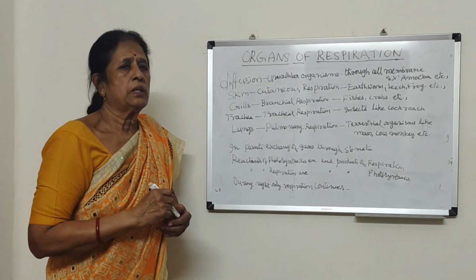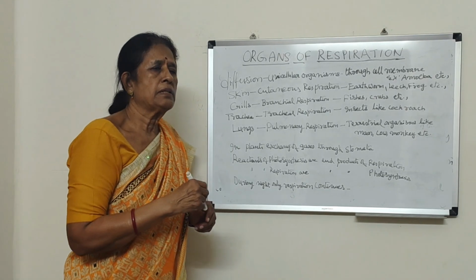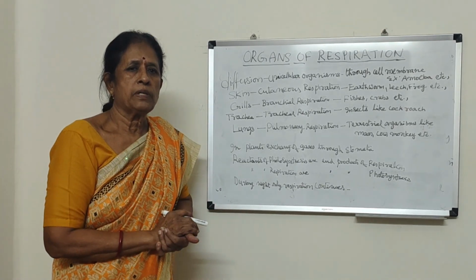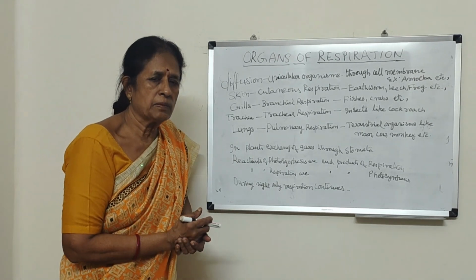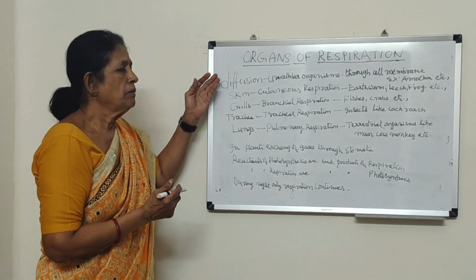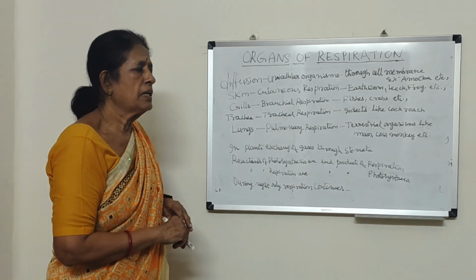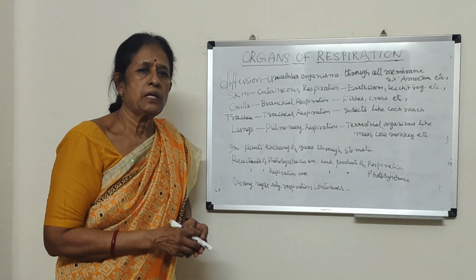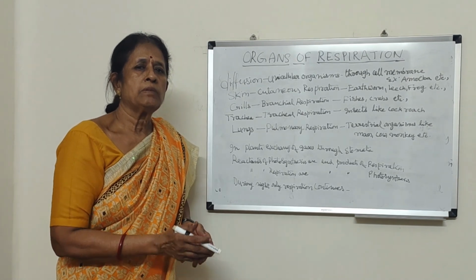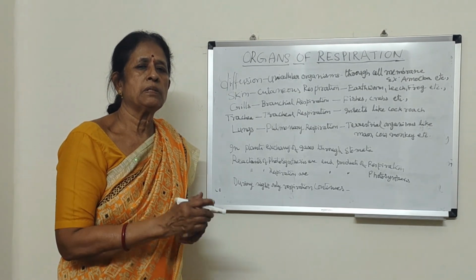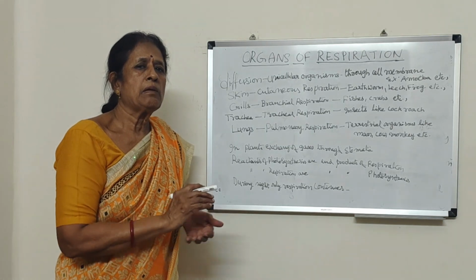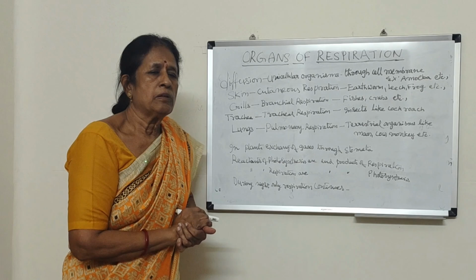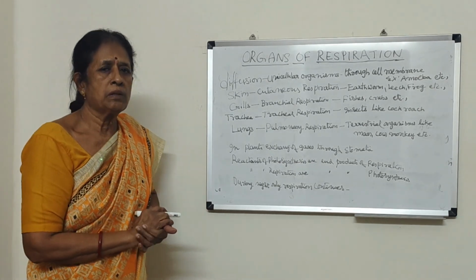So how do the different organs exist in different animals? In aquatic animals, the process of respiration is different. The organs of respiration are different in simple animals like unicellular animals, and in terrestrial animals. Terrestrial animals are those which live on land, and aquatic animals are those which live in water. Marine animals are those which live in seas. So with different locations and different sizes, the respiratory organs are also different.